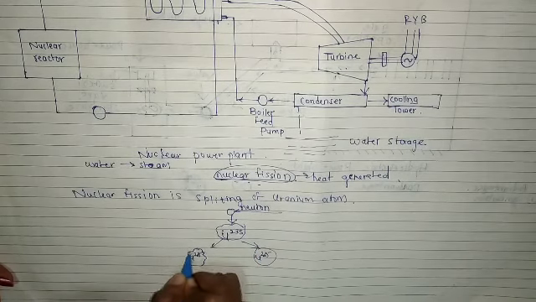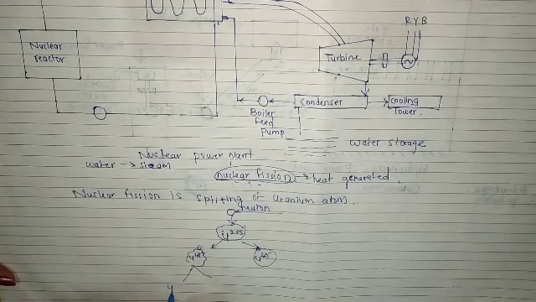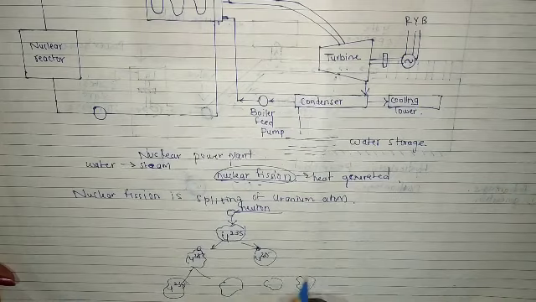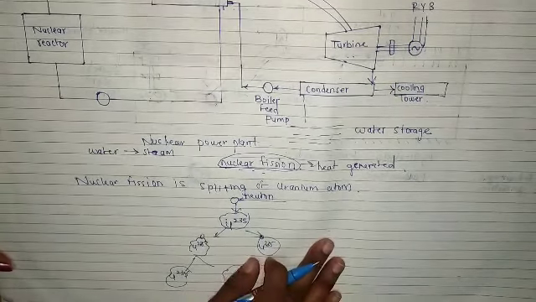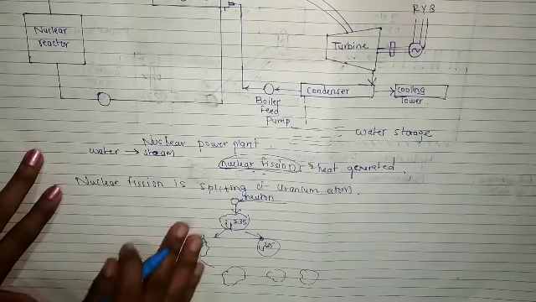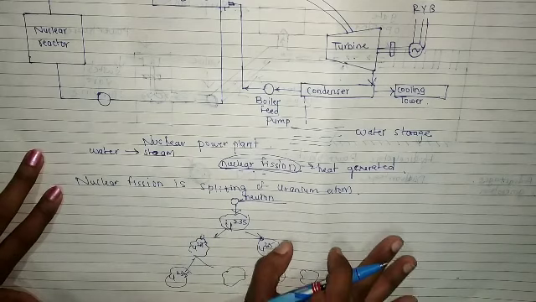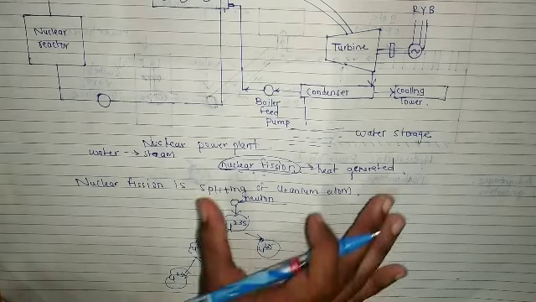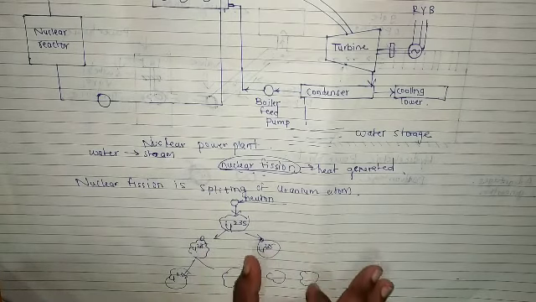The resulting uranium 235 atoms will again get split, and this will continue. This is called a chain reaction. So nuclear fission is nothing but the splitting of uranium atoms, and because of this a continuous chain forms. This is called a chain reaction.